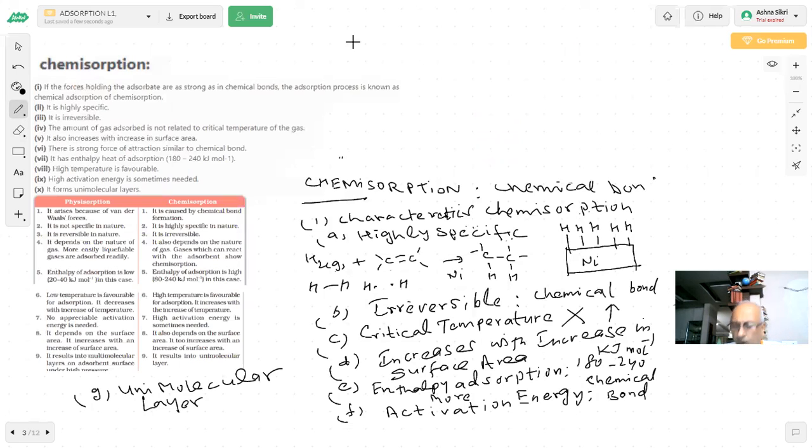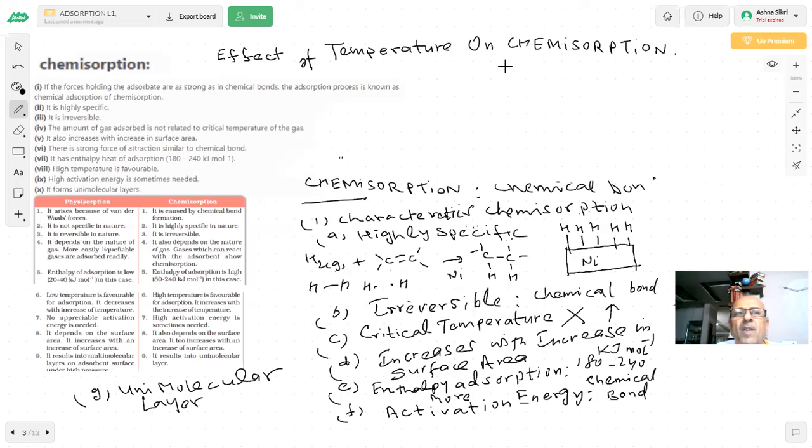Okay, so important question for the exam, students. Very, very important question. Effect of temperature on chemisorption.